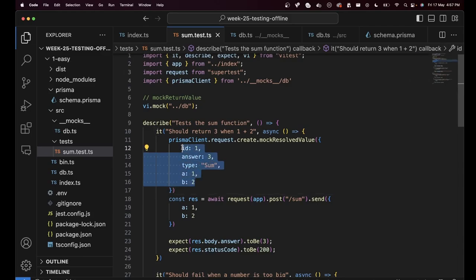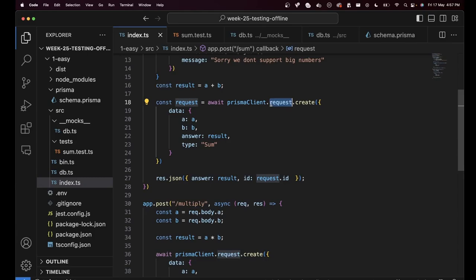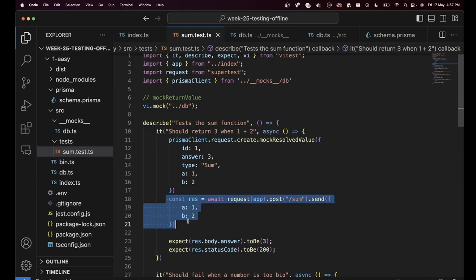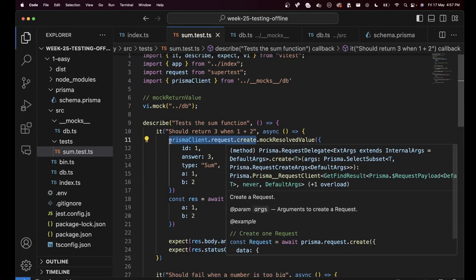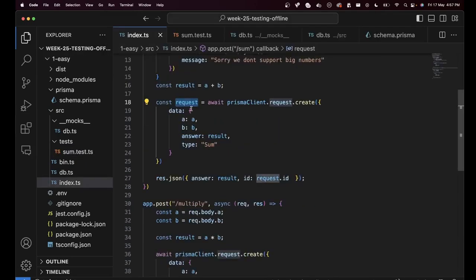Why is this good? Because now whenever Prisma client.request.create is called, it will return you the mock value which you have defined over here. Right before I make this HTTP call, I say, this function should return a mocked value, which is this. And we get this mocked value here during the test runtime.